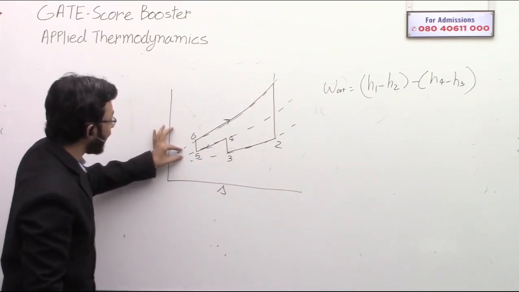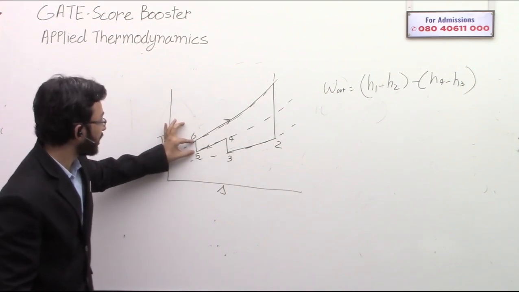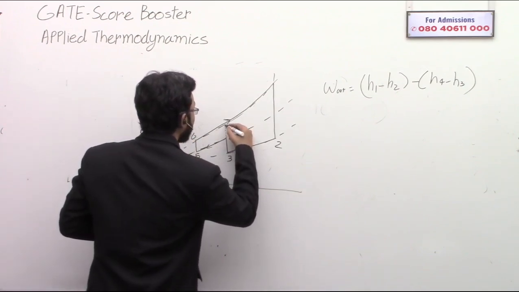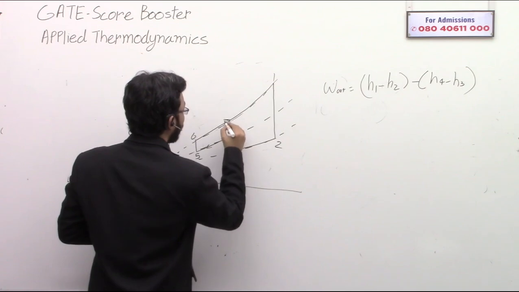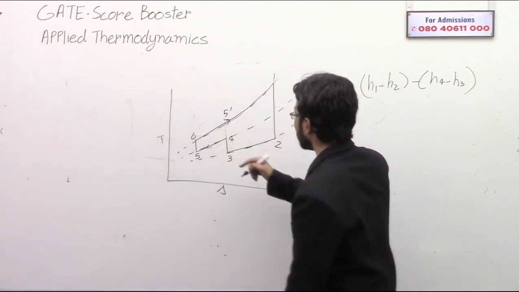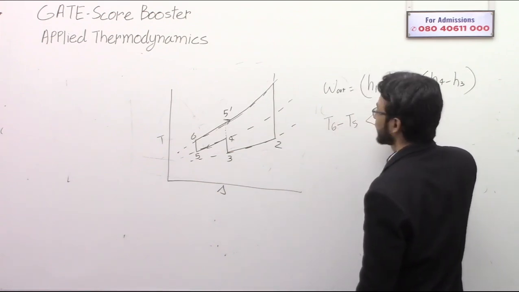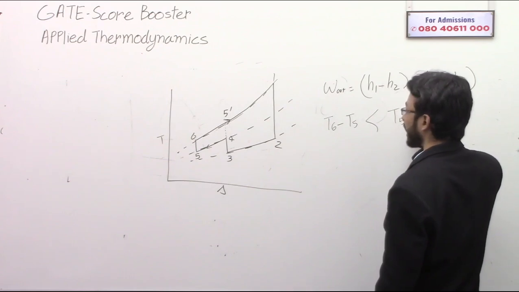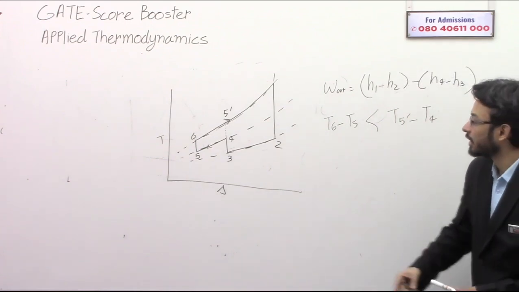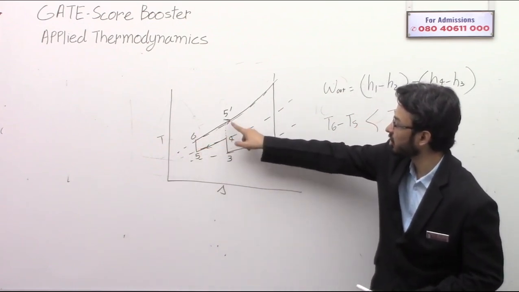So in this part, the temperature range, let's compare this with this also. Let's say this is 4 and 5 dash. So the temperature difference in this part, that is T6 minus T5, is less than T5 dash minus T4. This is what I wanted to say. The temperature range in this part is less than the temperature change in this part.